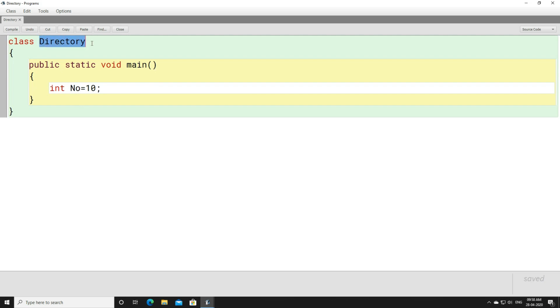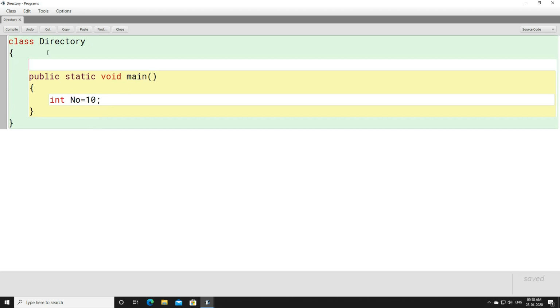Here the class name is an identifier, method name is an identifier, variable is an identifier. If I write any field, double max, this is a field which is called an identifier. Variables are called identifiers. Whatever name you write, whatever name you give, that is called an identifier.